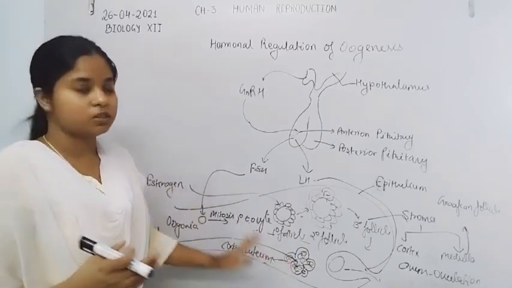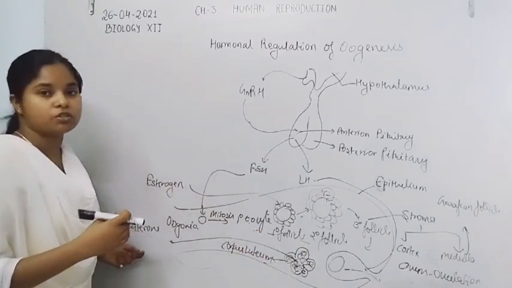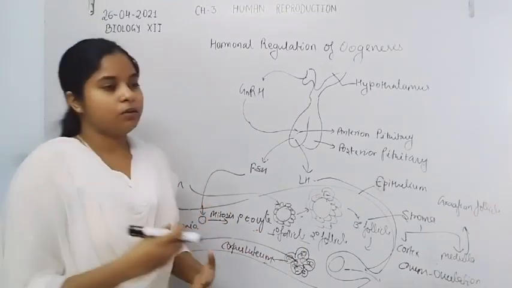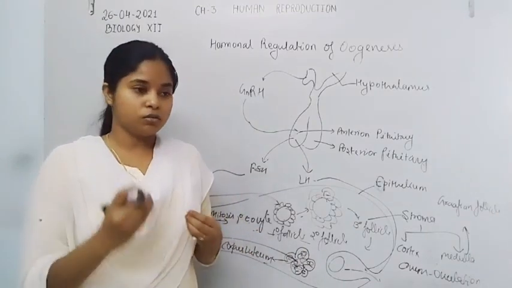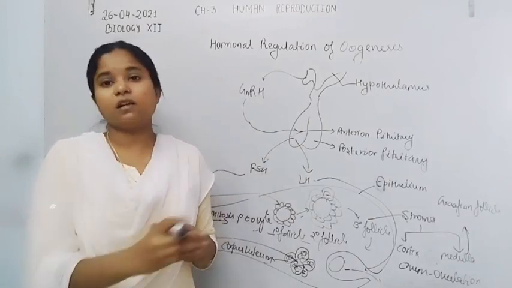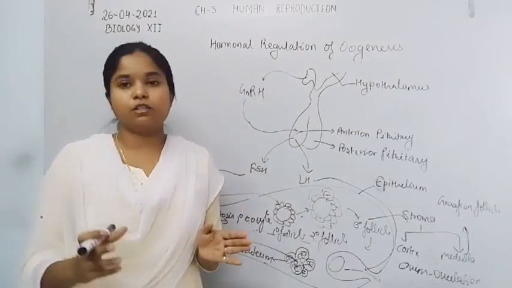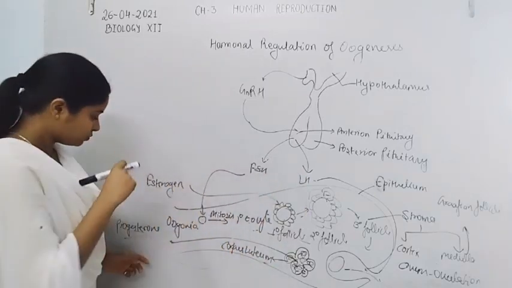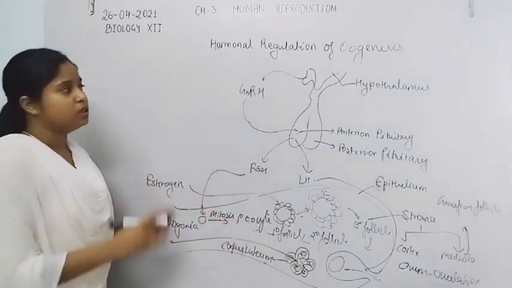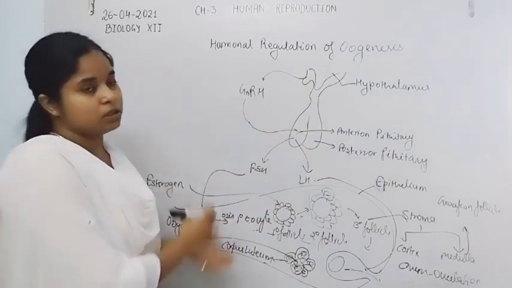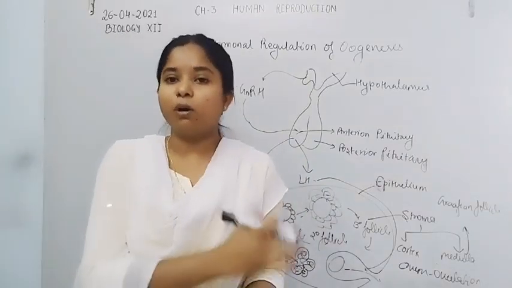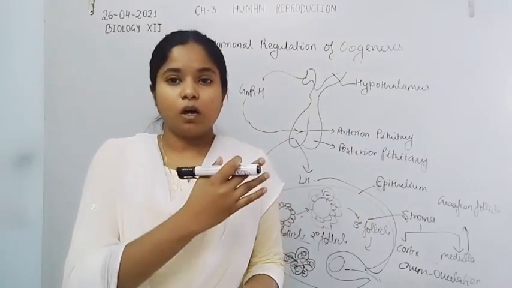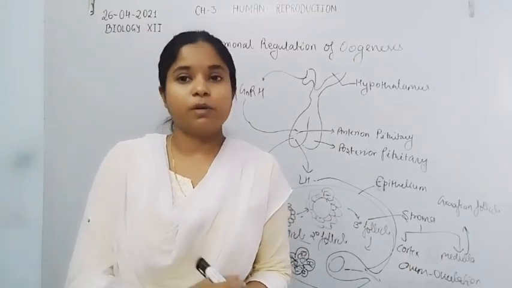The cells of the corpus luteum secrete the second ovarian hormone, progesterone, that maintains the pregnancy and also induces the cells to proliferate to form the endometrium wall, which is lined by blood vessels and tissues. So all these cells actually support the oogenesis process. So here is all about oogenesis and the hormonal regulation of oogenesis and spermatogenesis.